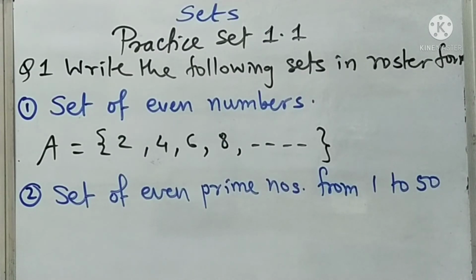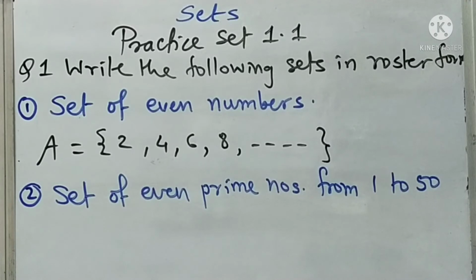Second example is the set of even prime numbers from 1 to 50. Prime numbers are those numbers which have only two divisors, the first is 1 and the second is that number itself.